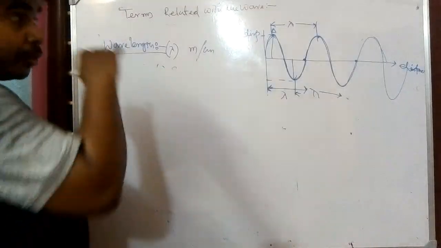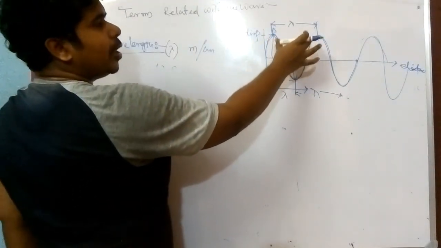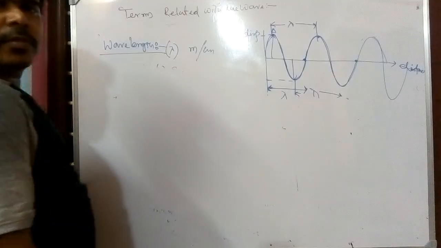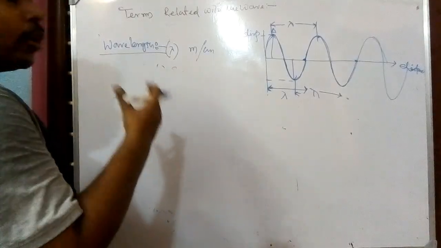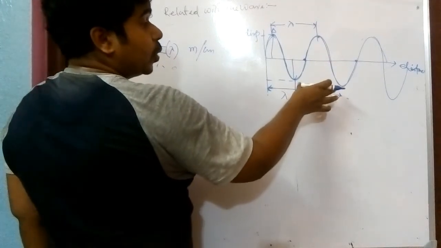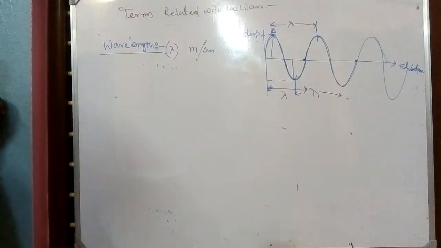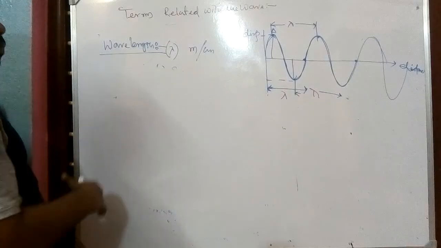And for a longitudinal wave, the distance between two consecutive compressions is known as wavelength, or the distance between two consecutive rarefactions is also known as wavelength. So wavelength can be represented in various ways.